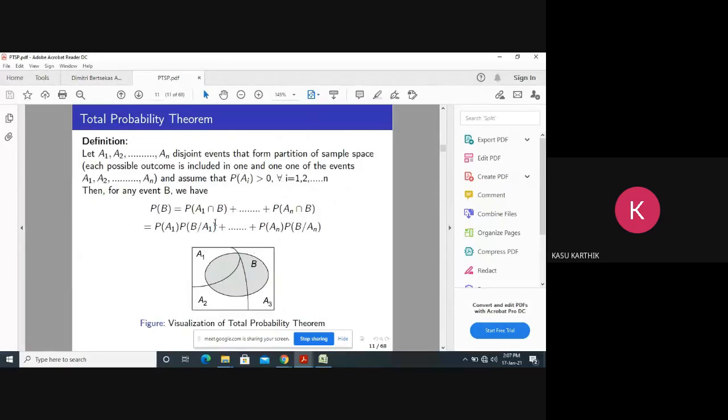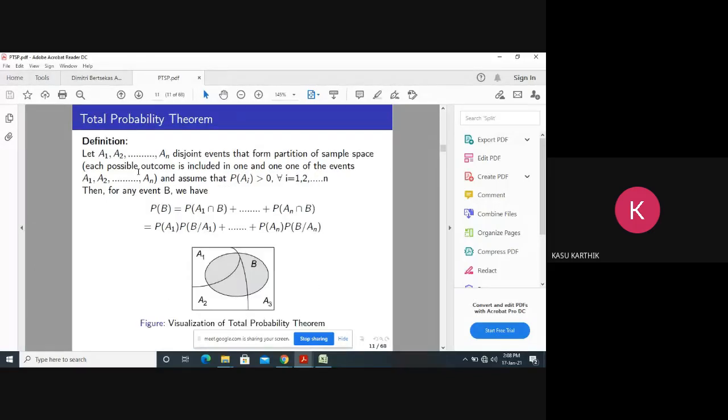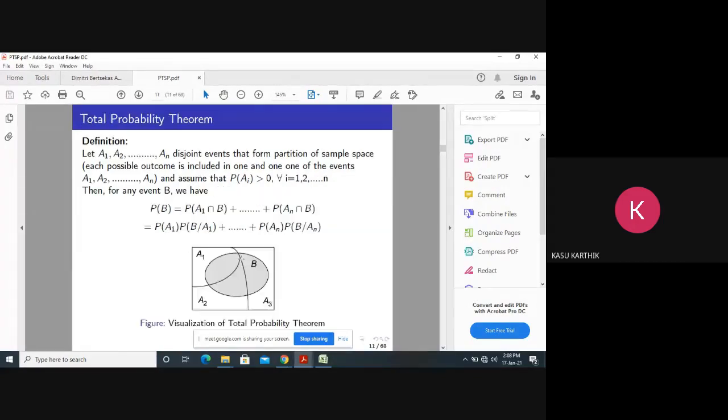Now, this is the total probability theorem. This is a very important theorem. In the first unit, this is a very important theorem. And Bayes rule is also very important. In Bayes rule, we use what theorem? Total probability theorem. Because what Bayes rule says, so this is the Bayes rule. In the denominator, we have P of B. How to get P of B? By using this total probability theorem.